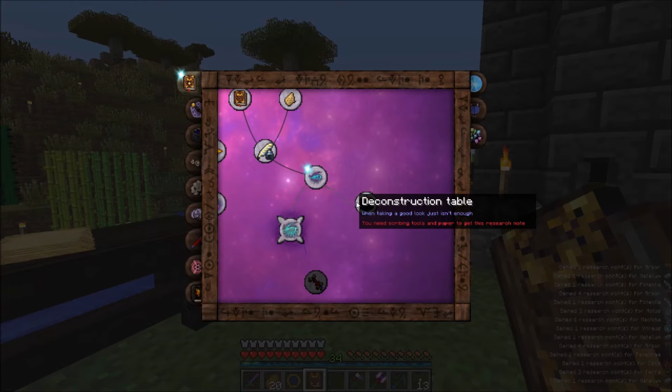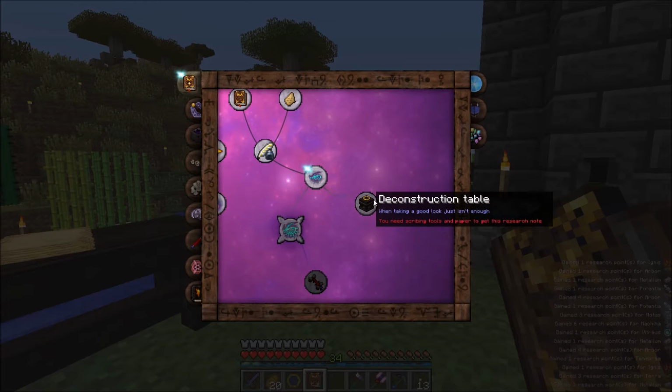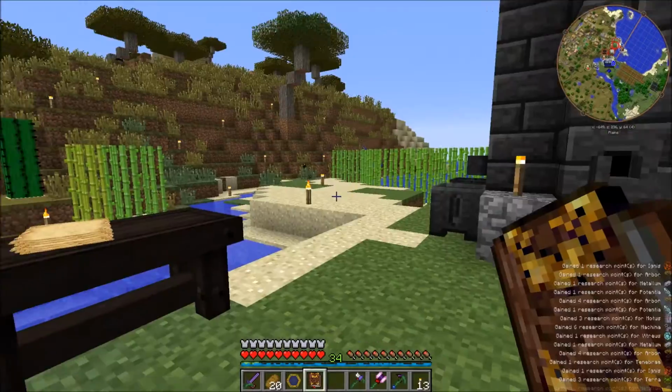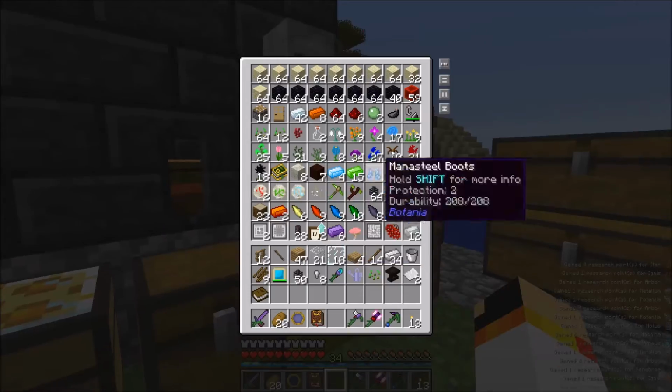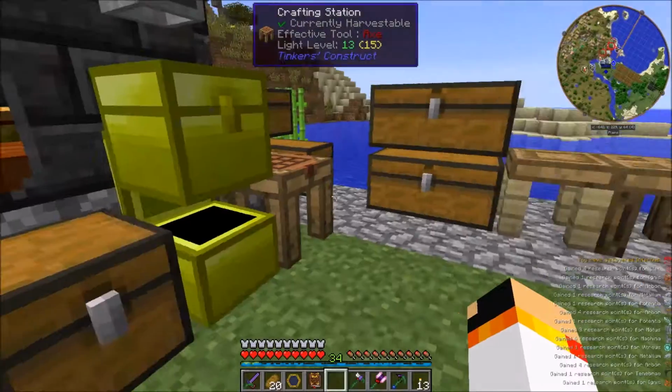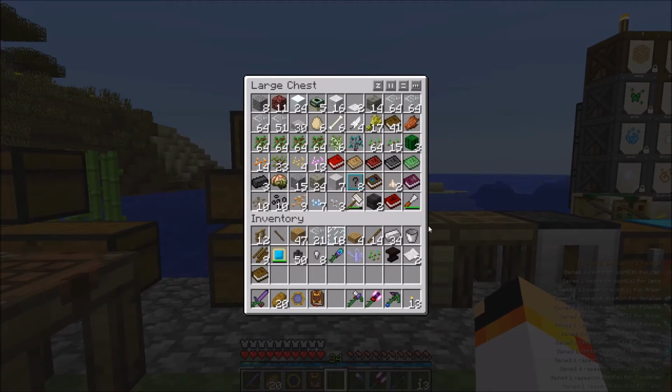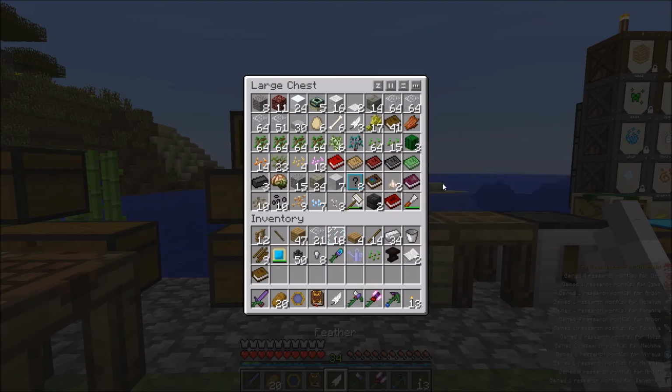there's other things we can go into, like the deconstruction table. It'll allow us to undo things and stuff. So the first thing I'm going to do is I'm actually going to make myself a second pair of scribing tools. And now, that kind of seems like a pretty stupid idea. Honestly, sometimes it can be.